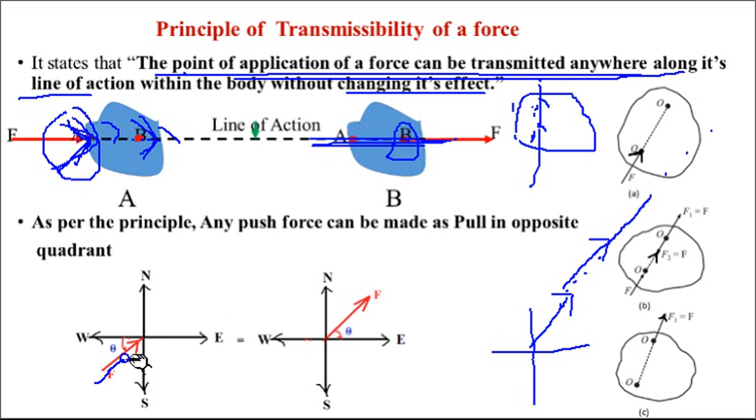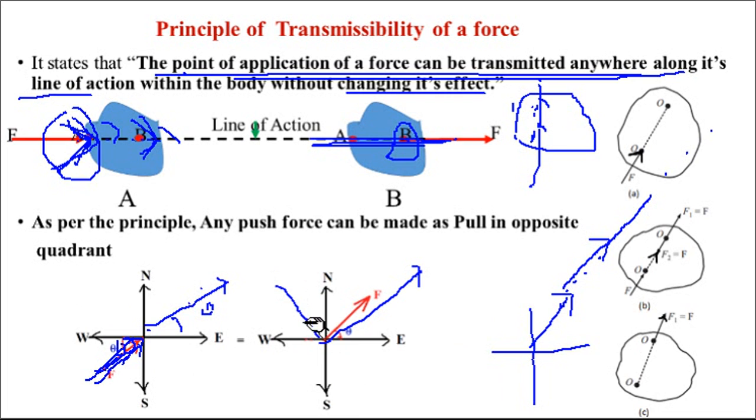When this force is pushing this quadrant, you can see from the arrow that it is a push because the arrow points toward the point. This can be made a pull in the opposite quadrant, because if you extend the line of action, this angle is theta, and with the same angle theta you can extend this force. So I have removed this force and applied it here. That is called the principle of transmissibility.